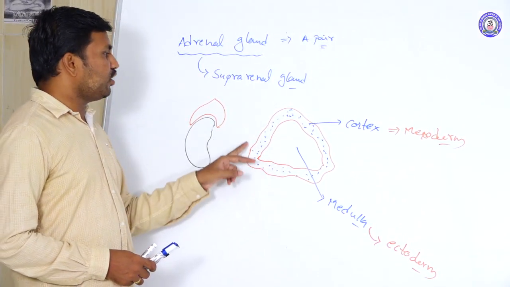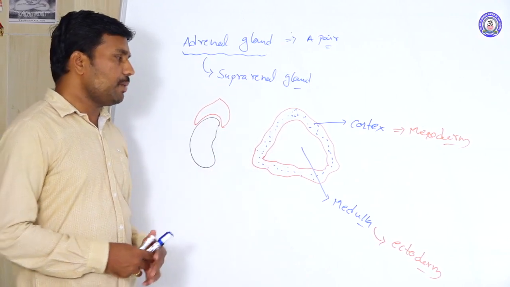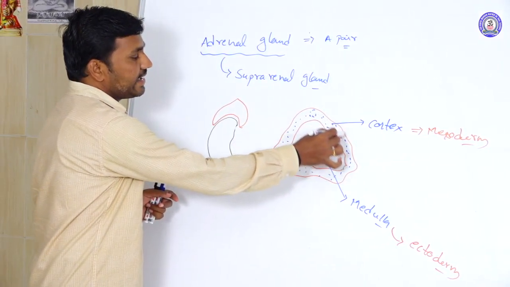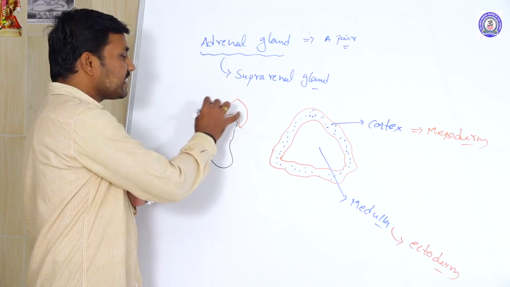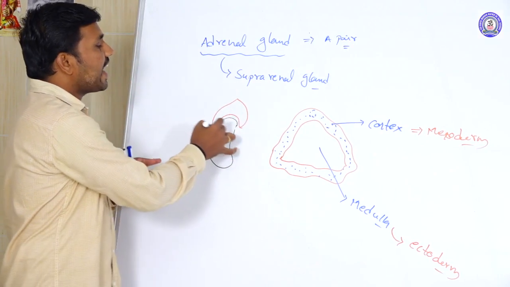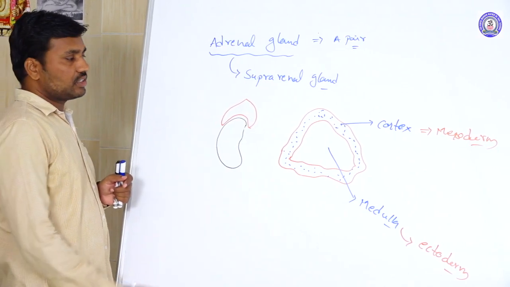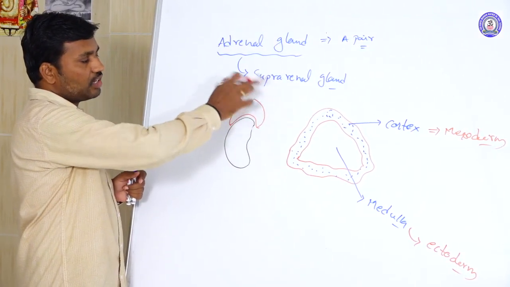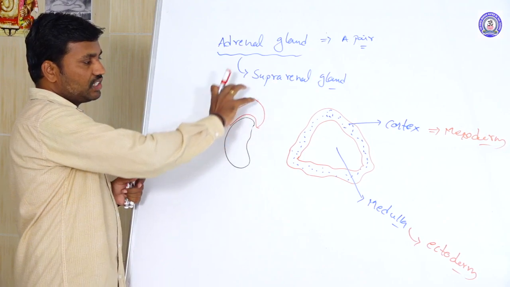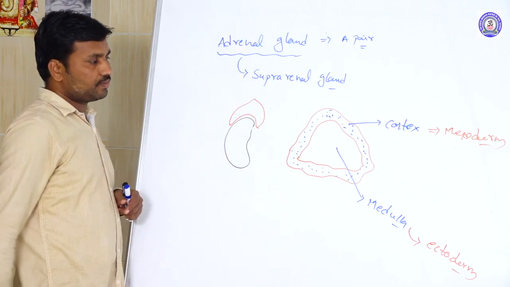Then we are taking their shape and structure. Generally it is a cap-like structure, so it is covering the anterior or dorsal side of the kidney. It is covering the dorsal upper side of the kidney, forming a cap-like structure.